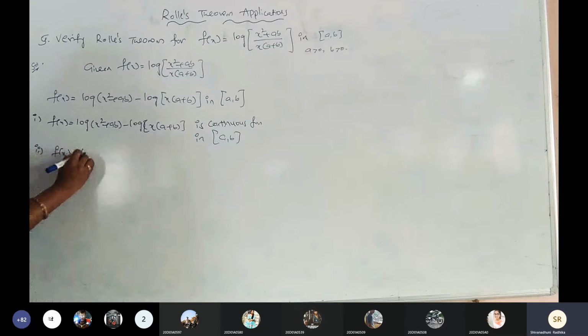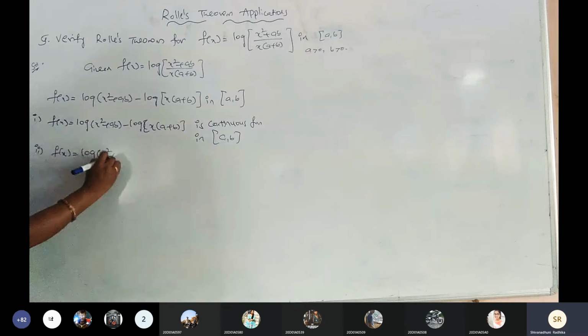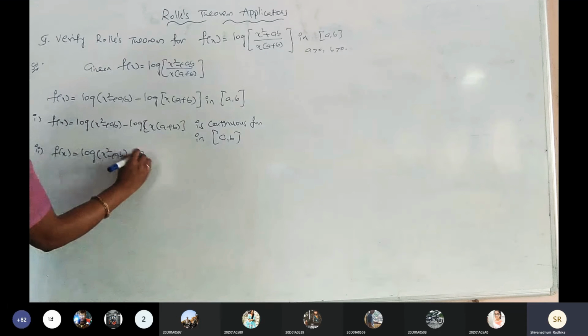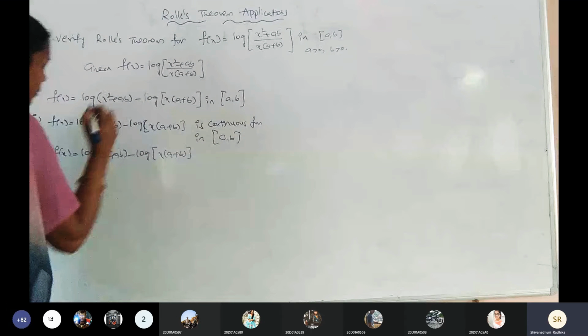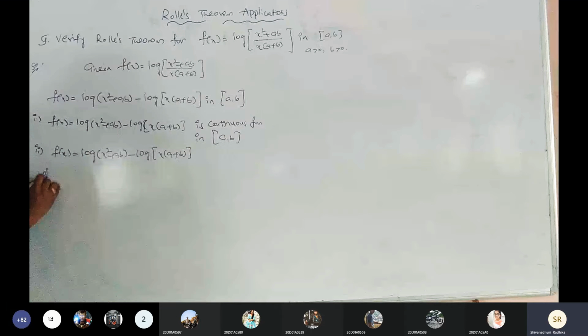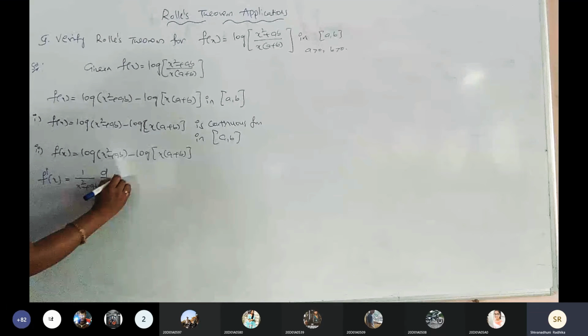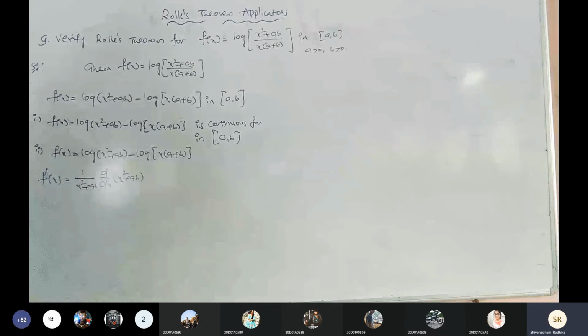Now the second: f of x equals log of x square plus ab minus log of x into a plus b. The first derivative of f of x is f dash of x. Clear? Now, the derivative of log x is 1 by x, times the derivative of the assumed term, x square plus ab.